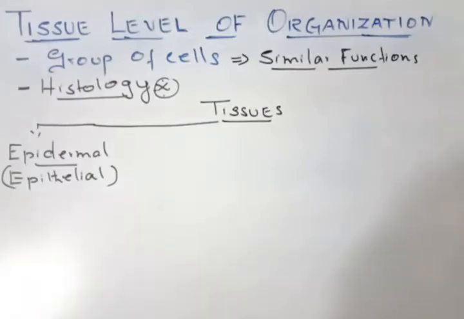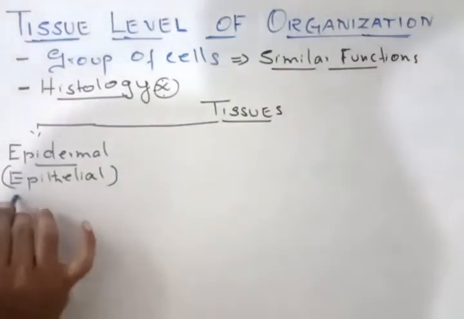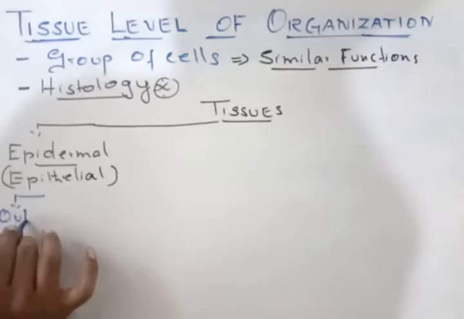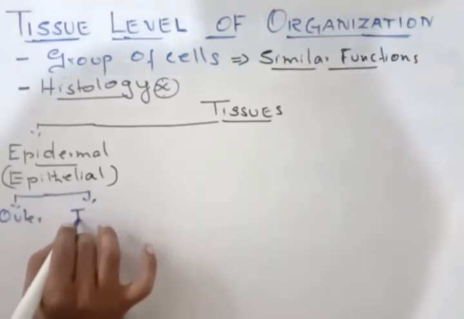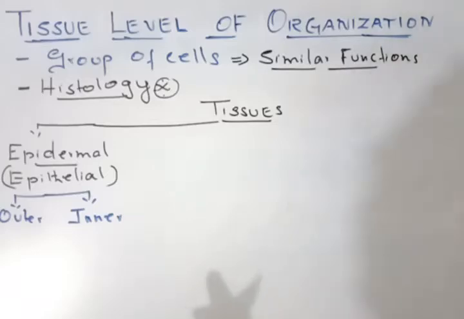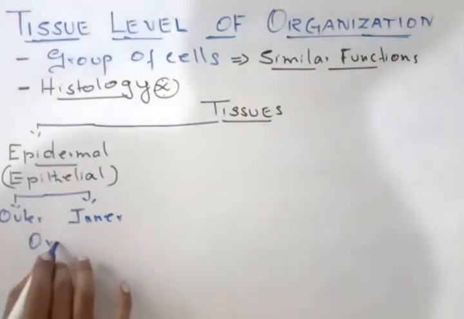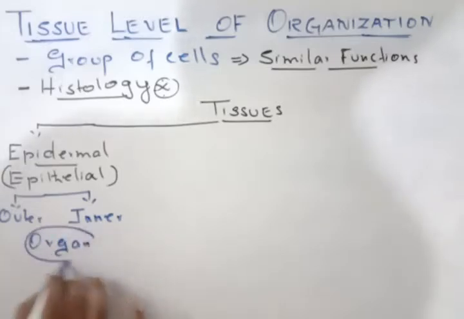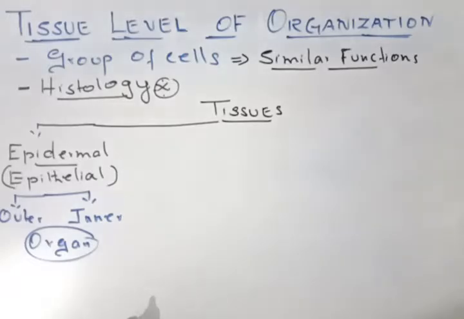Now this epidermal tissue is present on two areas, that is, on the outer covering as well as the inner covering of an organ. If you take any organ, the outer part as well as the inner part is covered by these epidermal cells. So any body organ will be covered outside as well as inside by these epidermal tissues.